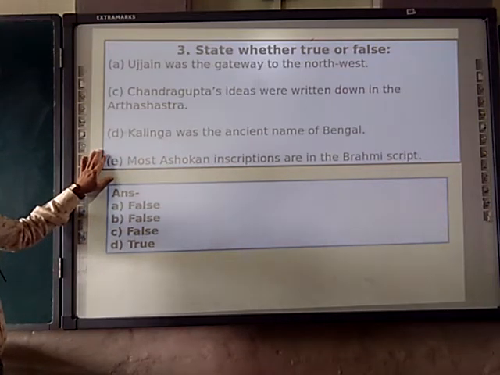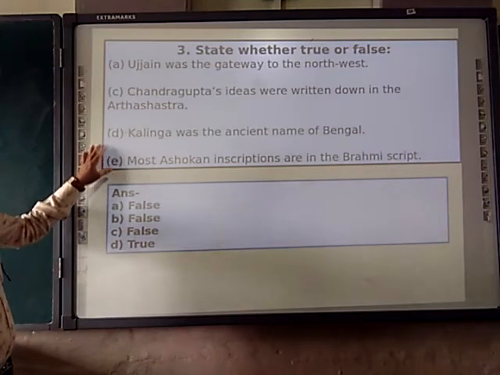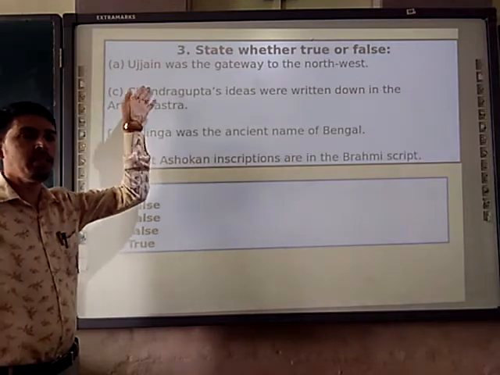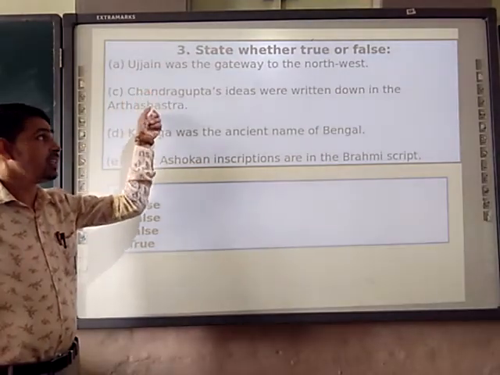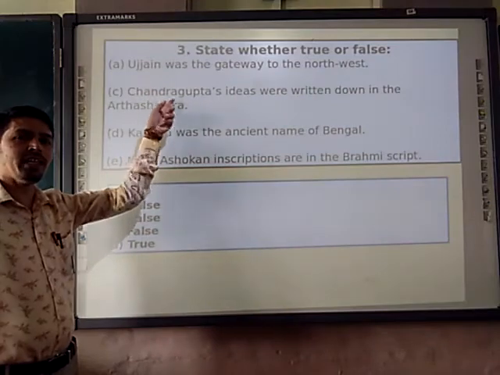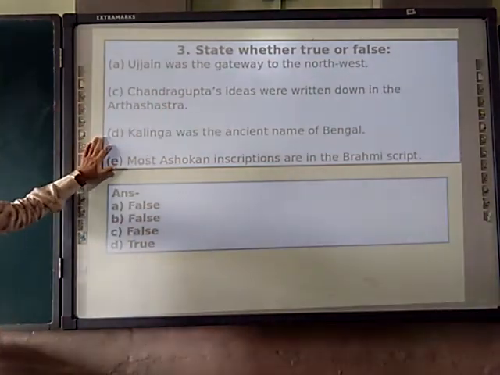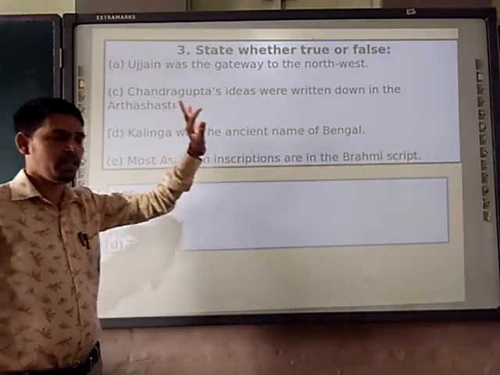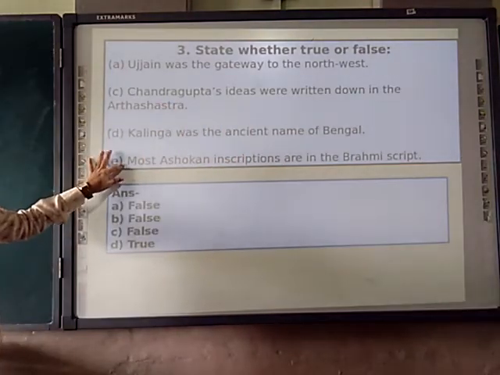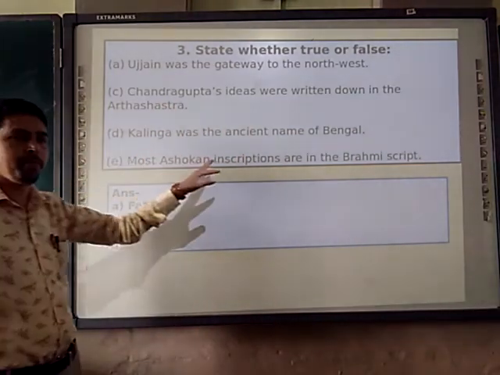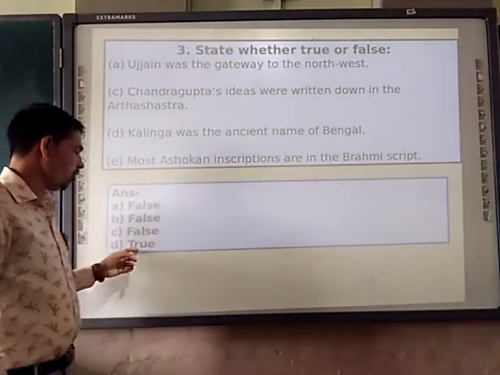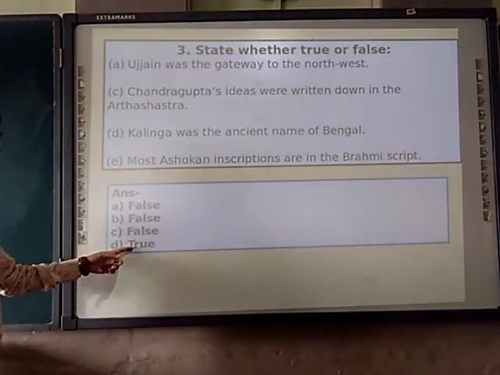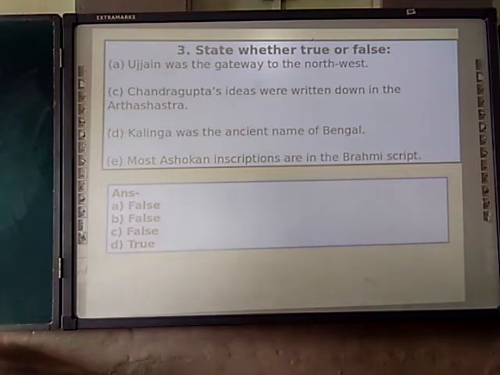incorrect. Chandragupta's ideas were written down in the Arthashastra. It's also incorrect, because Arthashastra is the book in which Chanakya's ideas are given. Kalinga was the ancient name of Bengal. It's incorrect. It's Orissa. Ashoka's inscriptions were written in Brahmi script. Yes. So false, false, false, and the last one is true.